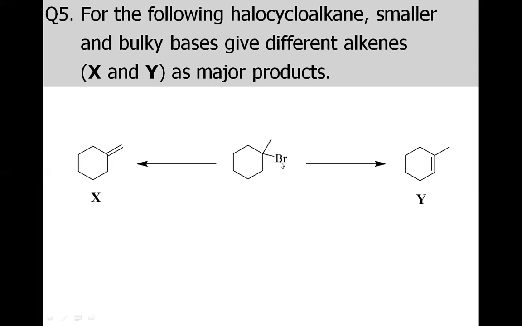Obviously, this halogen will be removed, but we have basically two types of beta hydrogen here. One is this type and the other is this type. So when this hydrogen and bromine are eliminated, we have this alkene. When this hydrogen and this bromine are eliminated, we have this alkene. And remember, this hydrogen is similar to this hydrogen.